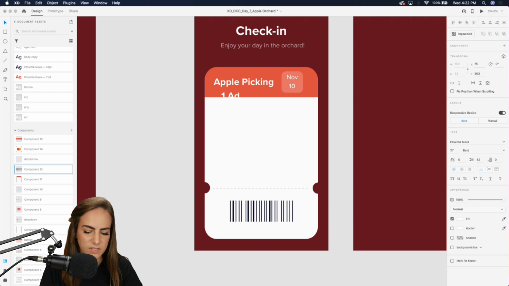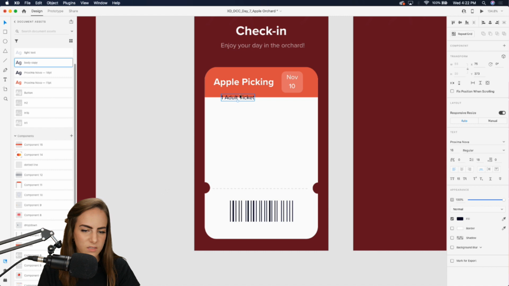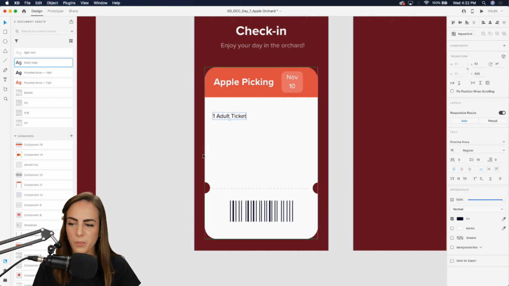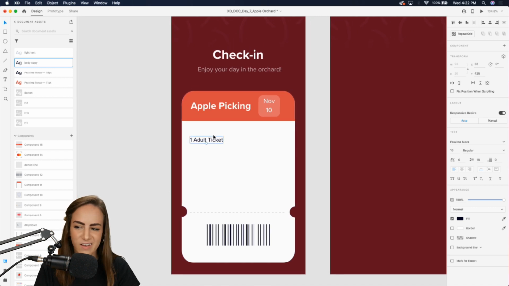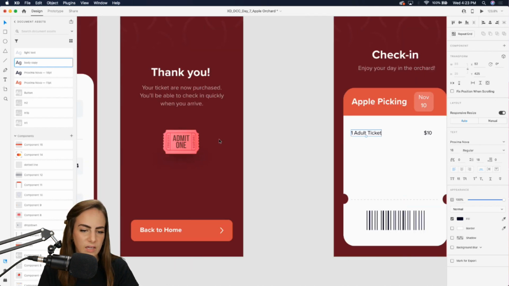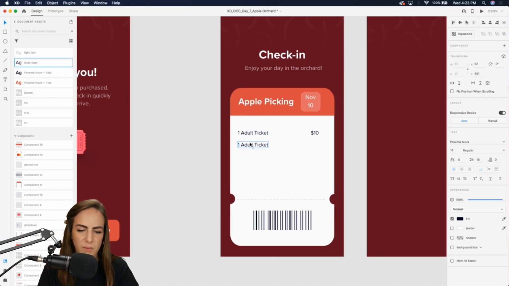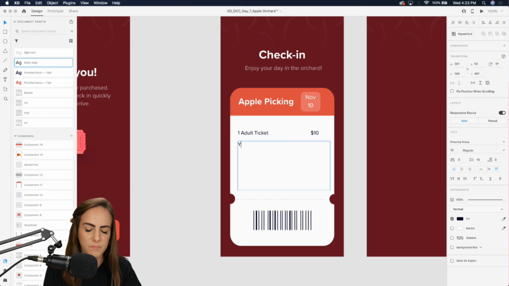All right, so let's say one adult ticket. We can make this a little smaller, even, 16. This is pretty big, but I kind of want to fill up this ticket here. And then we can say $10 is what we paid for it. And then maybe below this, just some details, like a reminder, you get 1 bag of apples per ticket.